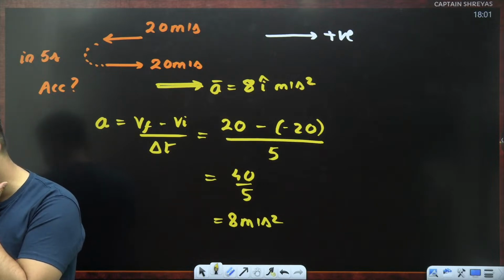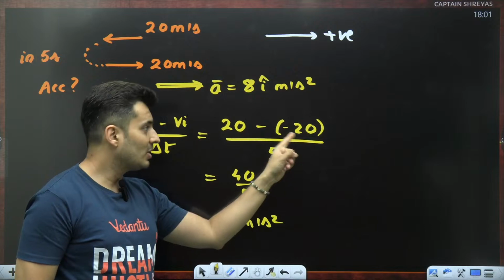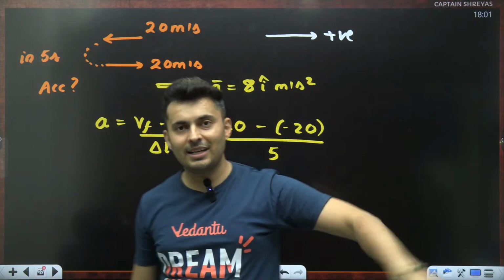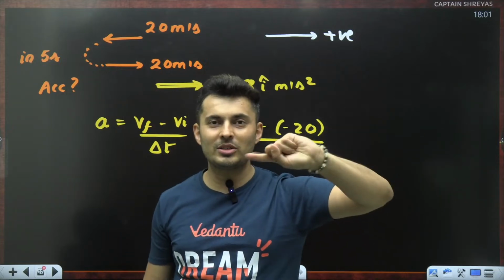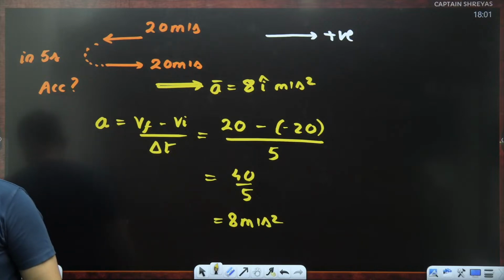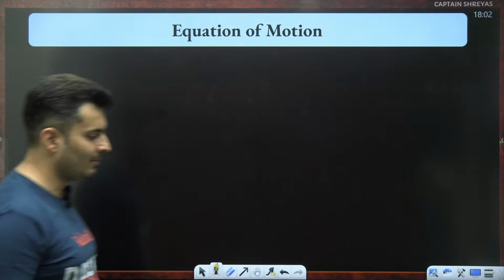Understood why it is not 0? Clear? Because this minus will not cancel, because the signs are opposite. 20 first time is here, second time is here. So directions are opposite, so the signs will be different. So instead of subtracting, they will add now. Keep that in mind. So that is how you find out acceleration in one dimension.